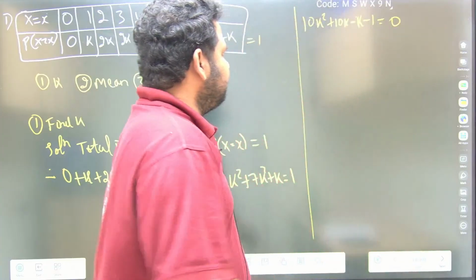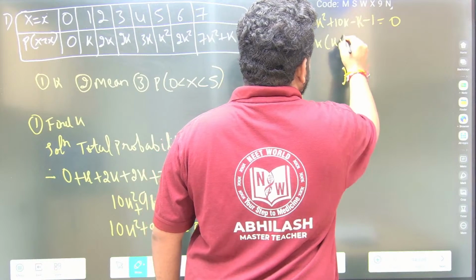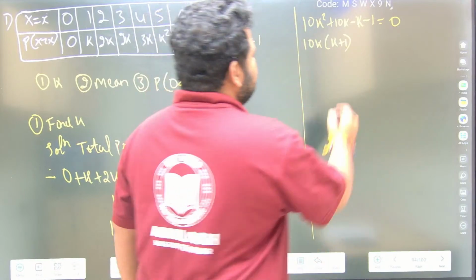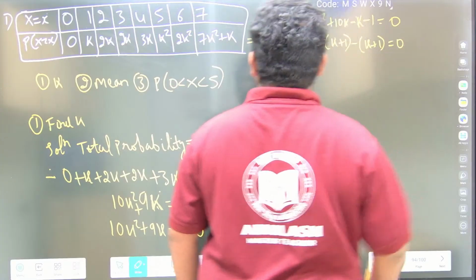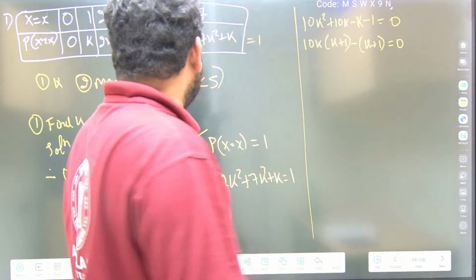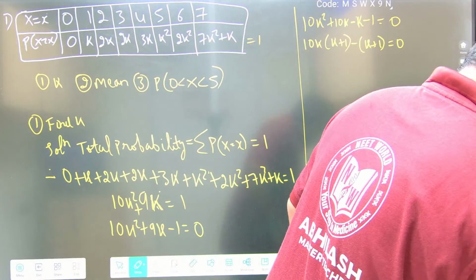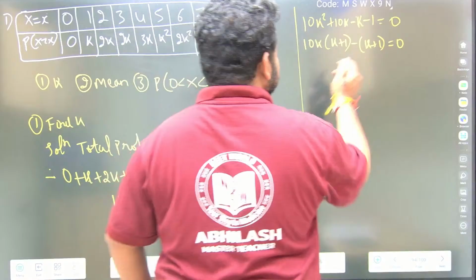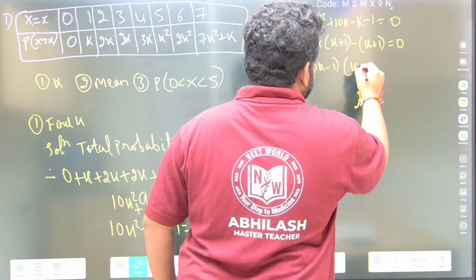Taking the common factors, 10k into k plus 1 minus 1 into k plus 1 is equal to 0. Now this will be 10k minus 1 into k plus 1 equal to 0.